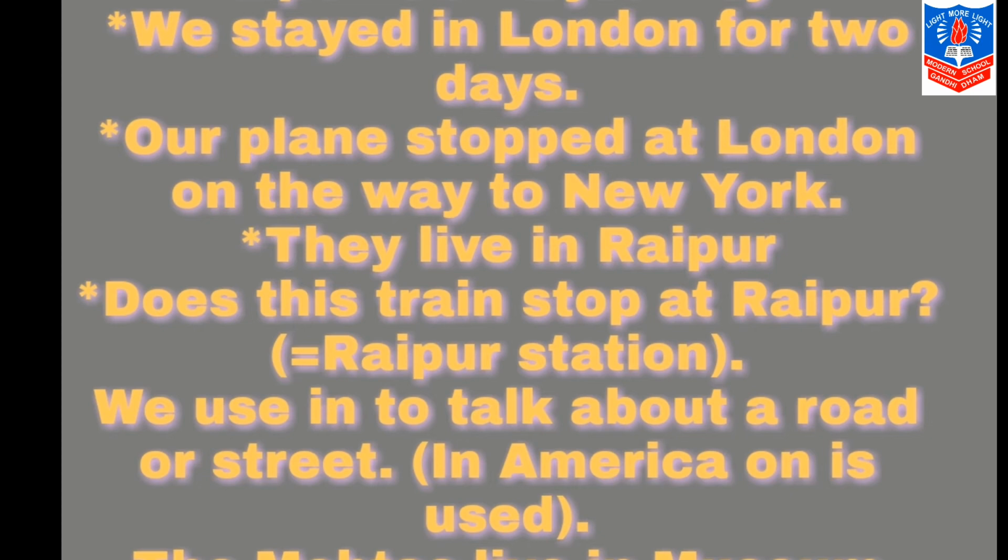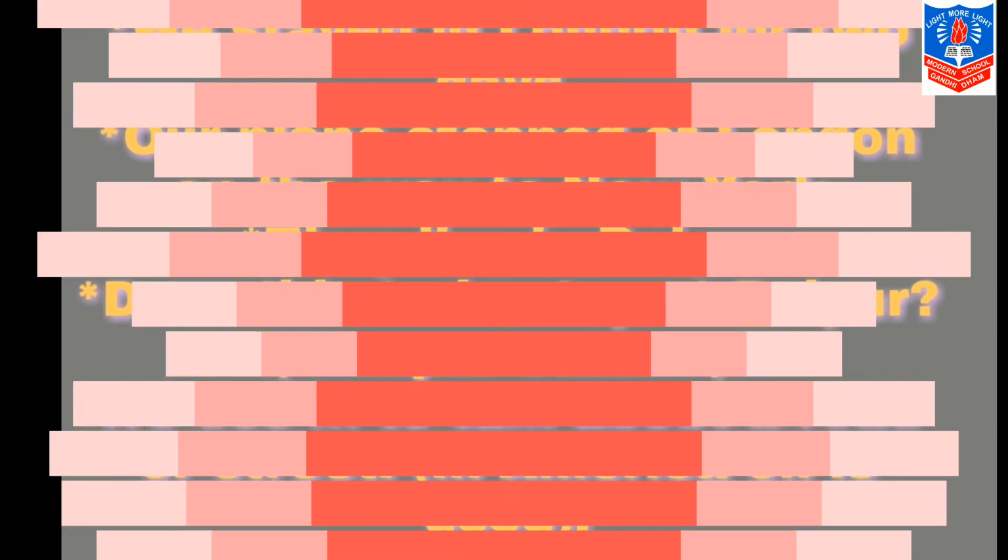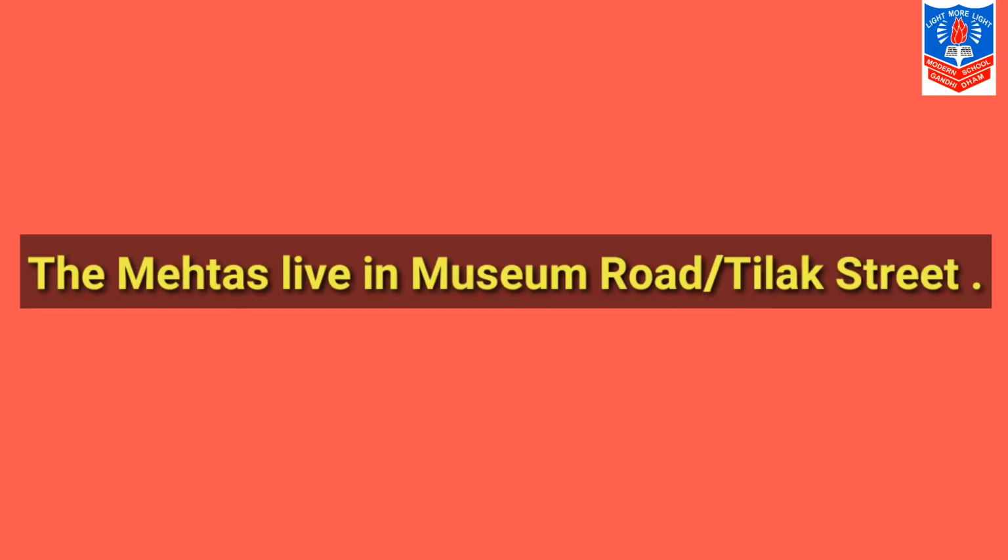Now we use in to talk about a road or street, but in America on is used. Let us try to understand this with an example. The Mehtas live in Museum Road or Tilak Street. At that time, we are using the preposition in.